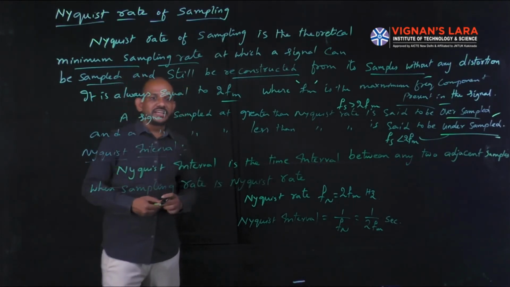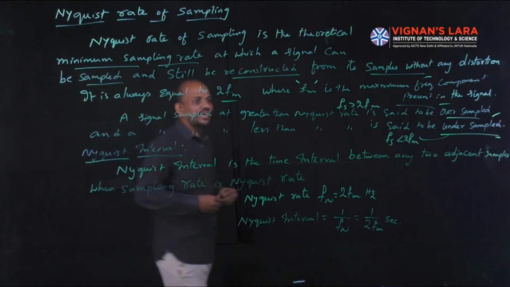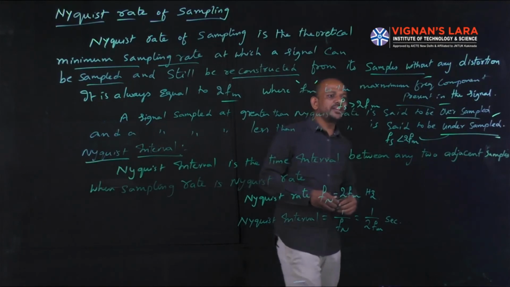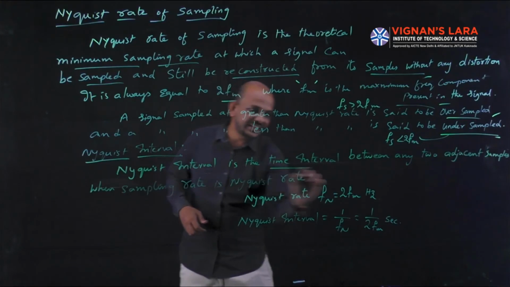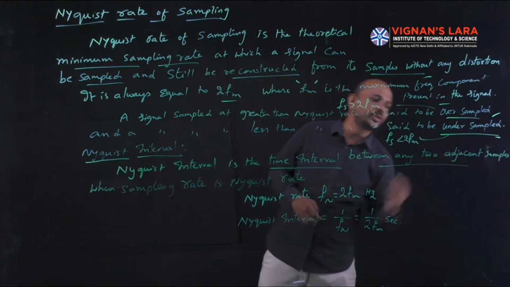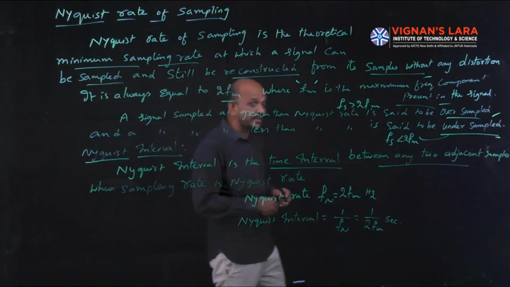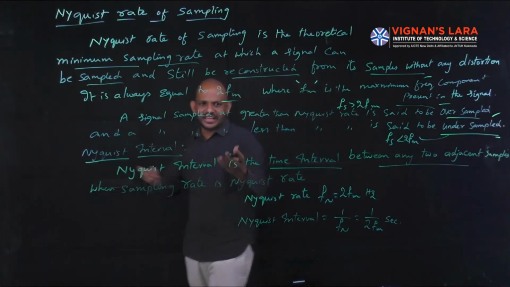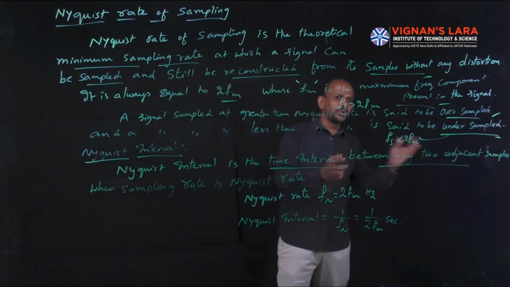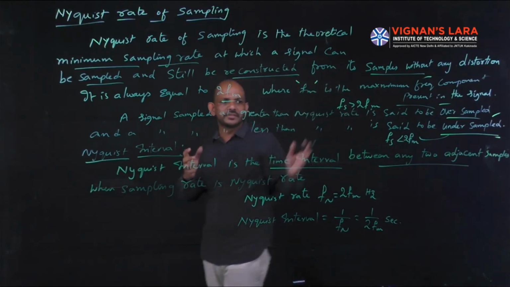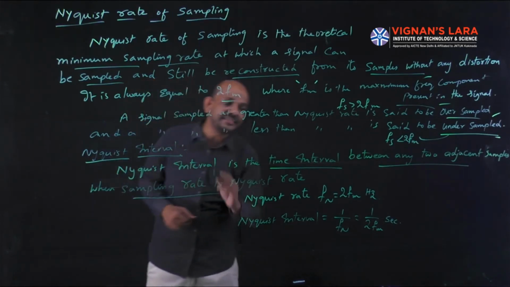Now we will move on to the Nyquist interval. Nyquist interval is the time interval between any two adjacent samples when the sampling rate is Nyquist rate. So Nyquist interval is nothing but the time interval between any two adjacent samples, when the sampling rate is Nyquist rate.